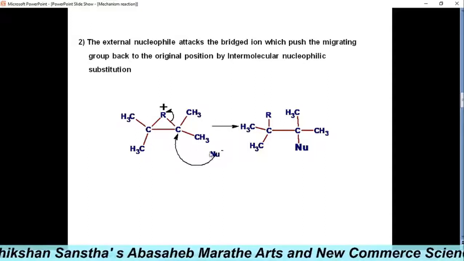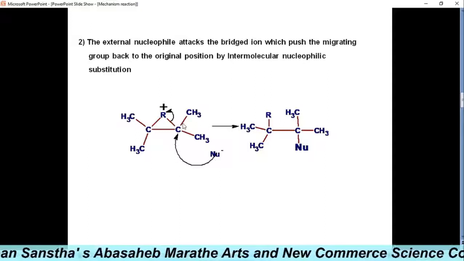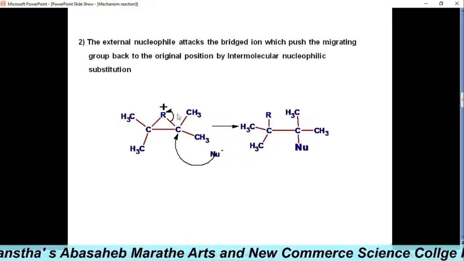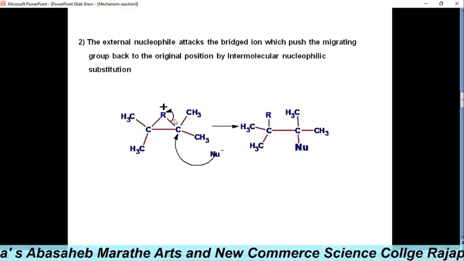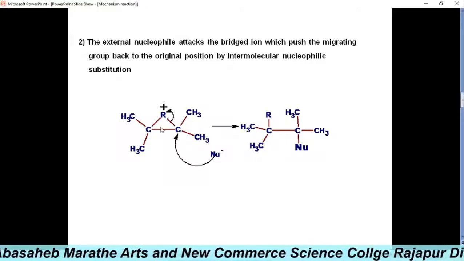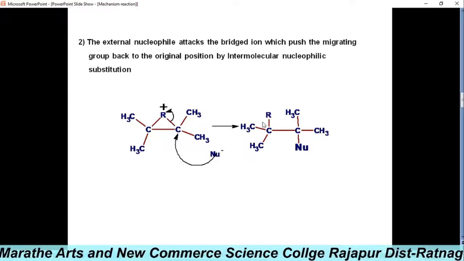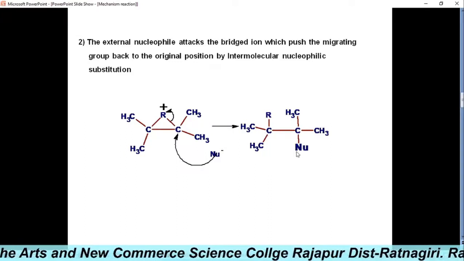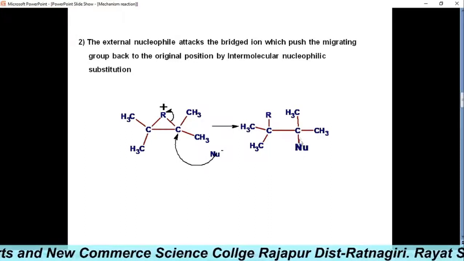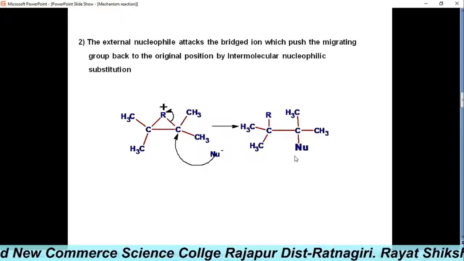So this nucleophile attacks this carbon and breaks this bond. After breaking, R is in its original position, and the nucleophile and the carbon form the new bond.